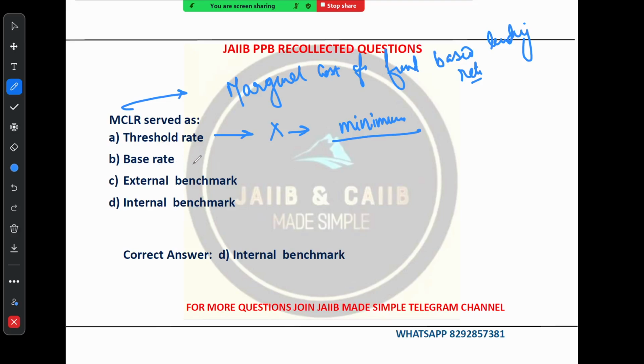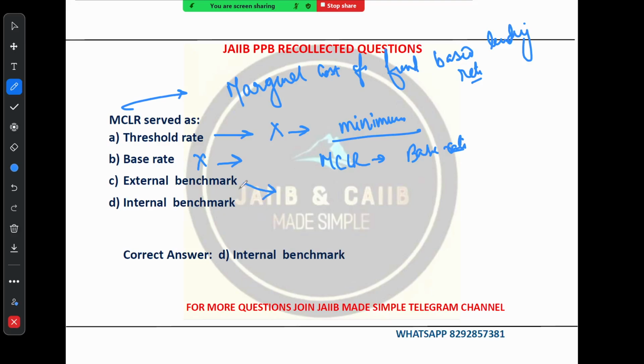The second option is base rate. This is also incorrect. You see, base rate was the previous system which was used by banks to determine interest rate on loans. And you know MCLR has replaced the base rate. So the base rate system was the earlier system which was used. Now MCLR has replaced it. Option C is external benchmark.